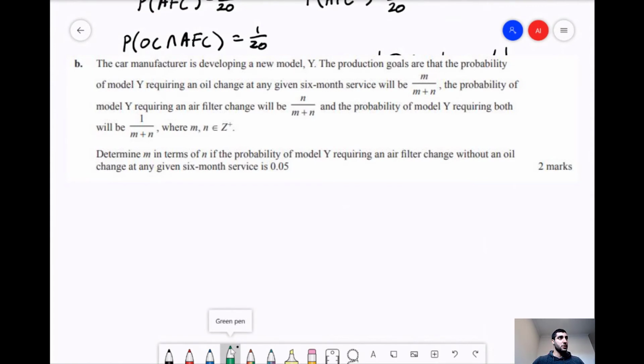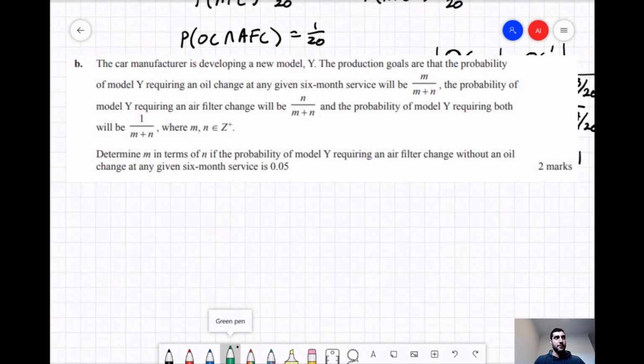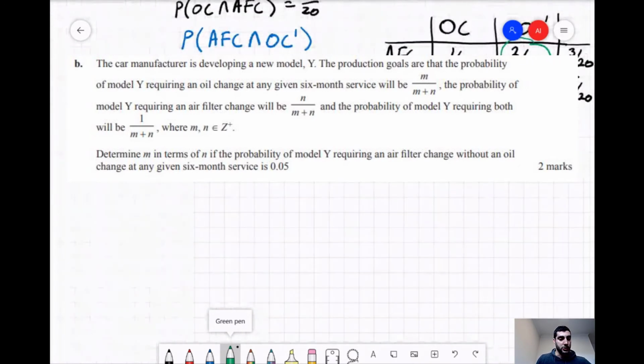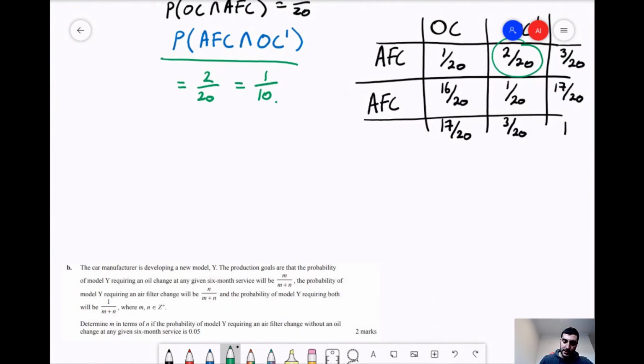Great. So determine M in terms of N if the probability of model Y requiring an air filter change without an oil change at any given 6-month service is 0.05, or 1 on 20 would be the fraction there. So again, we can take a similar approach in terms of labeling this out so it's nice and consistent.